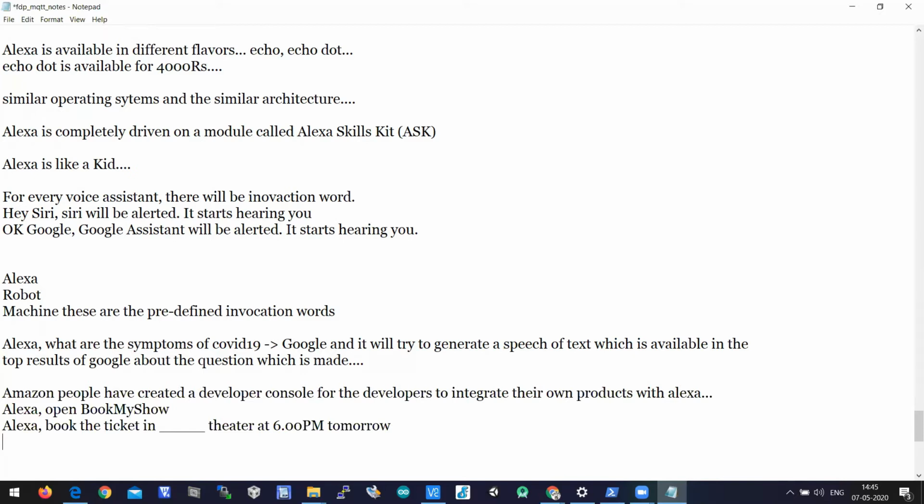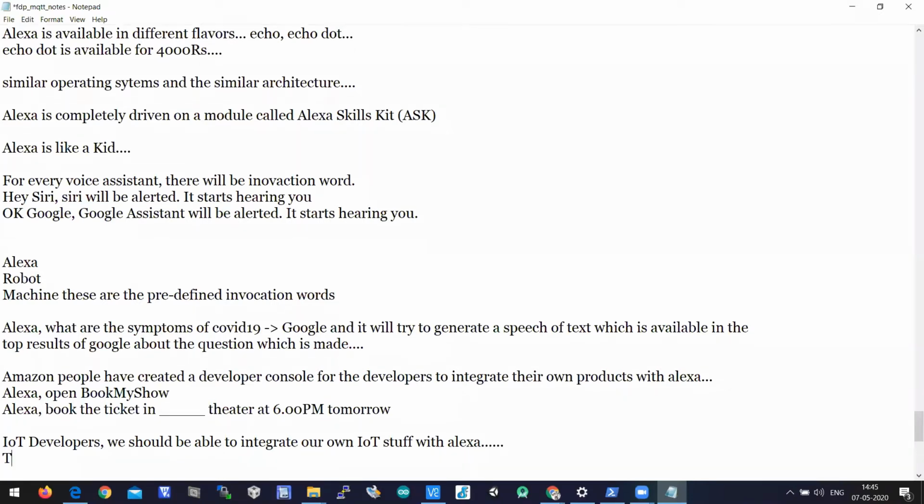This kind of integration is available for all developers, so as IoT developers, we should be able to integrate our own IoT stuff with Alexa, and this is what I wanted to show you today.